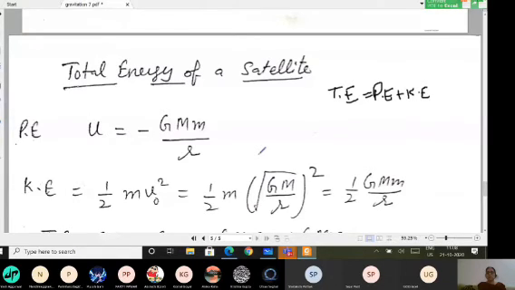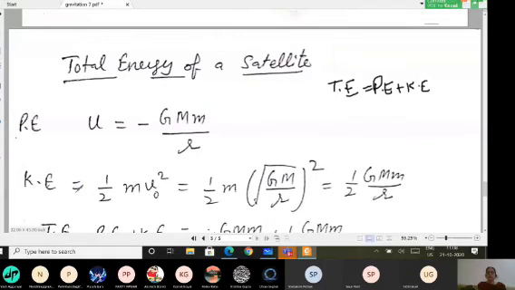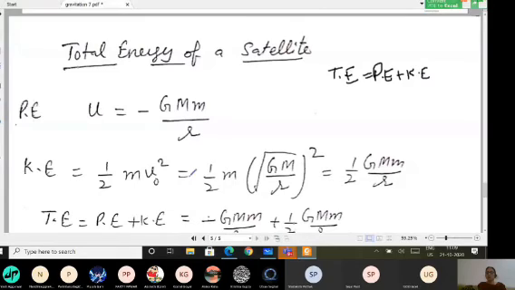And the kinetic energy is equal to half m v naught square, because v naught is the orbital velocity with which the satellite is revolving in that given orbit. If I put the value of v naught, I get kinetic energy as half of m times square root of GM upon r, whole square. So I get half of GMm divided by r. This is the kinetic energy.